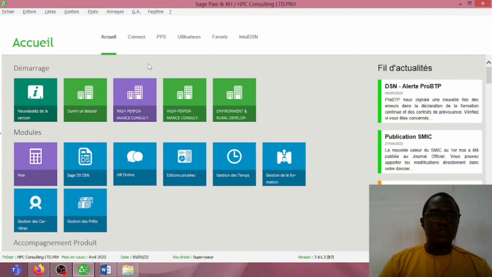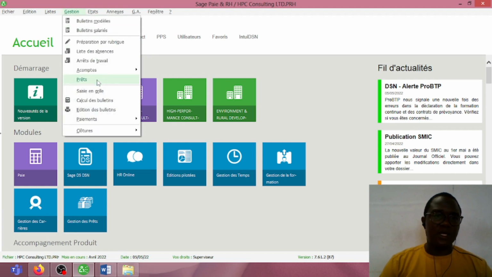I'm equally going to demonstrate how we can use the software to treat the management of loans or salary on account. To treat the management of loans, let's take a case study. Let's say Ebeso around the 30th of March came and demanded a loan of 1,236,000 francs and intends to pay the loan over a period of 12 months, and the loan will be paid back from his salary. So let's see how we can use the software to demonstrate that.